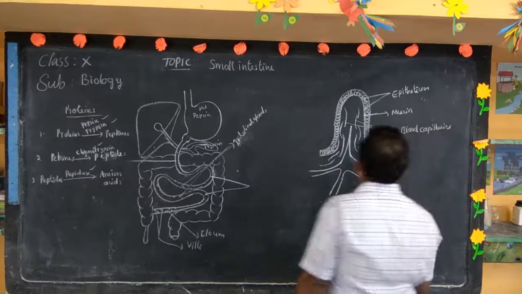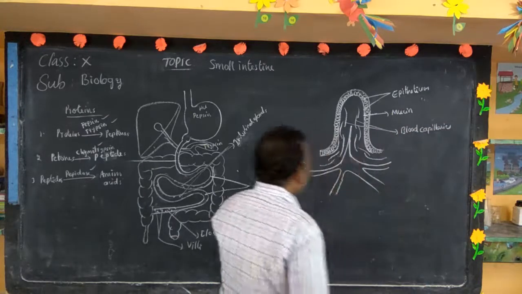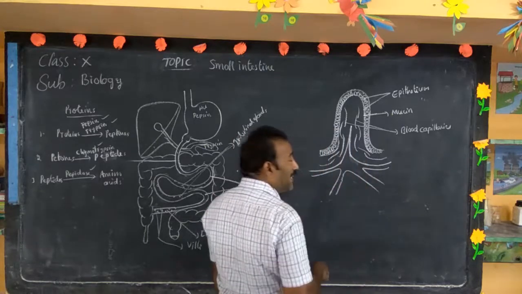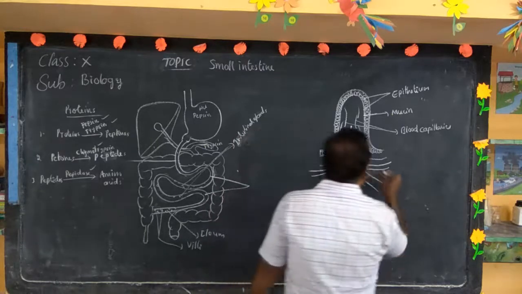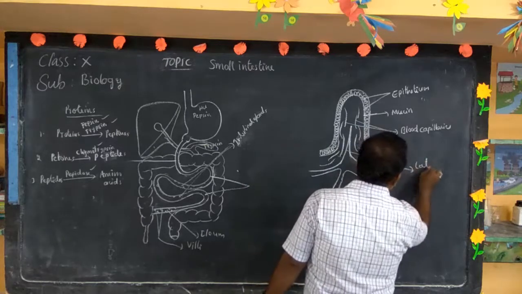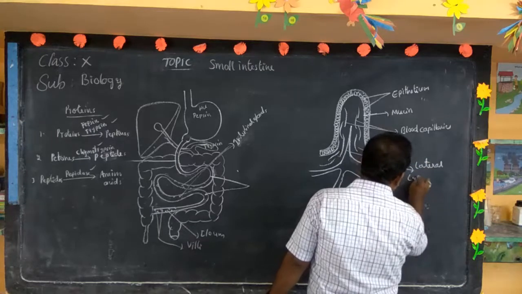Yes, blood capillaries. And this is the end of the lymphatic system. That's why it is called the lateral lymphatic system.